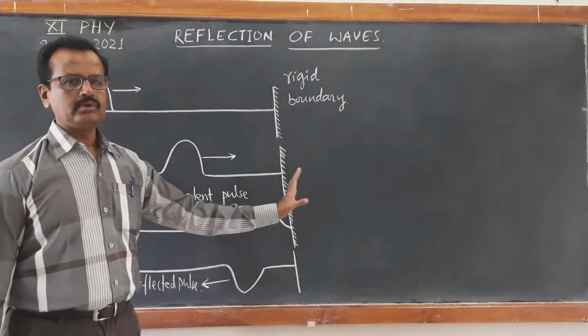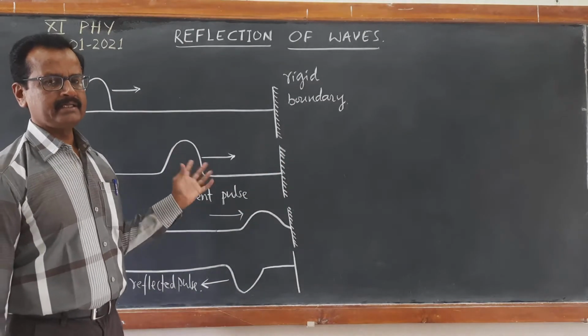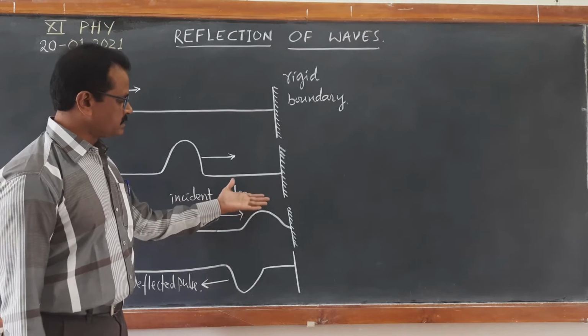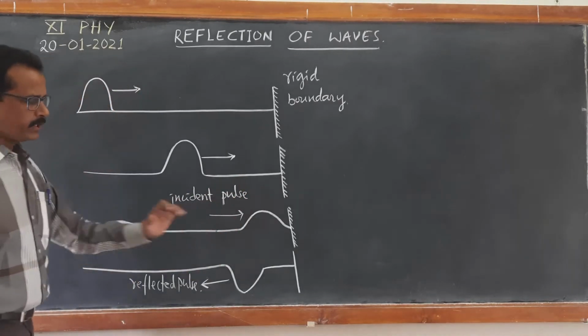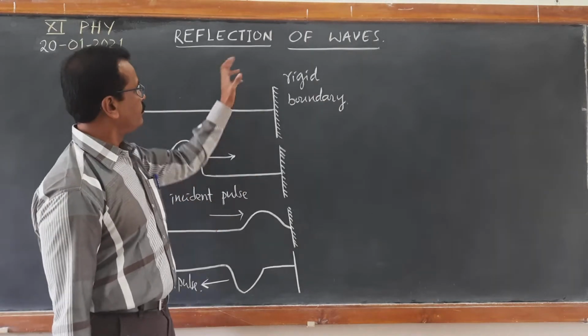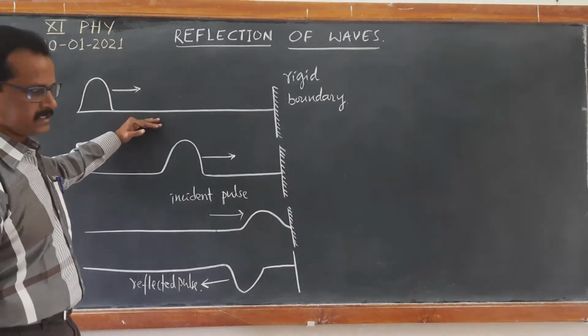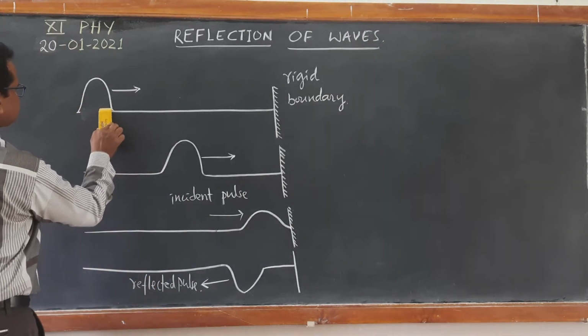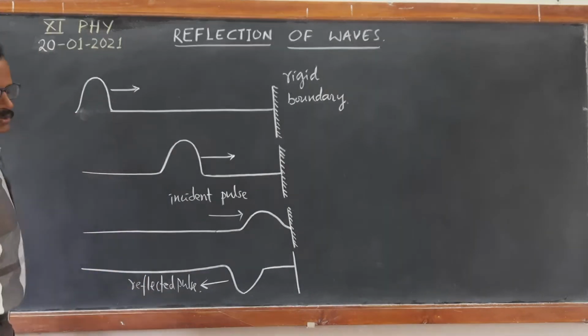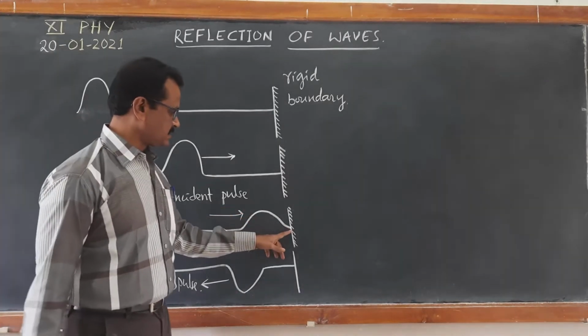Assuming that there is no loss of energy, the energy will be transferred back into the same medium. This is what we call reflection of waves, reflection of a pulse here. The same thing is applicable even for waves. Now what happens here is interesting.